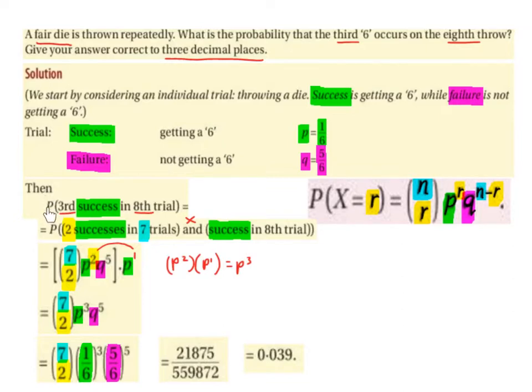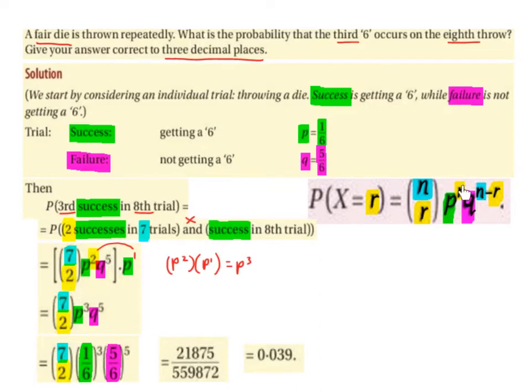Then, the probability that the third success is in the 8th trial is going to be equal to the probability of 2 successes in 7 trials and success in the 8th trial. So again, we use our formula. So 2 successes in 7 trials is going to be represented by this. So where do we get our values from? Well, n is going to be 7 because there's 7 trials, r is going to be 2 because there's 2 successes. So n choose r becomes 7 choose 2.